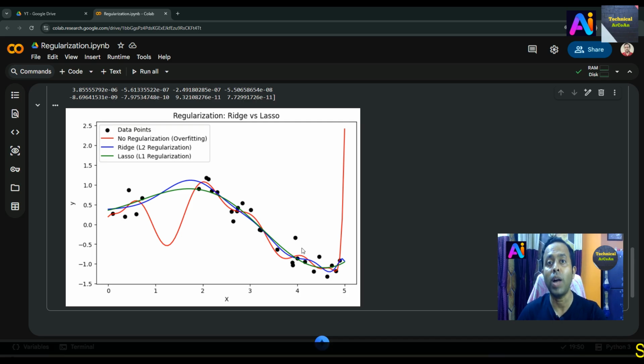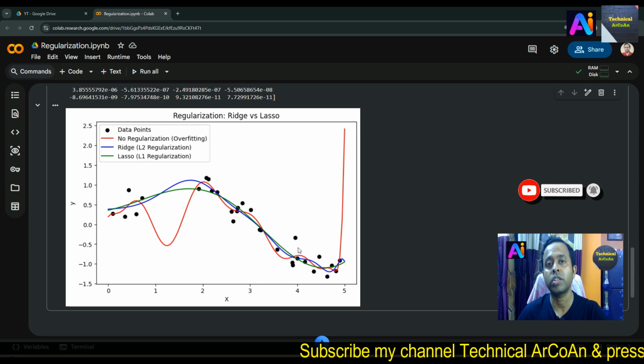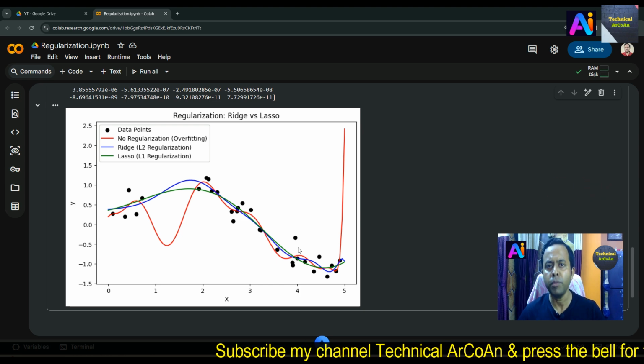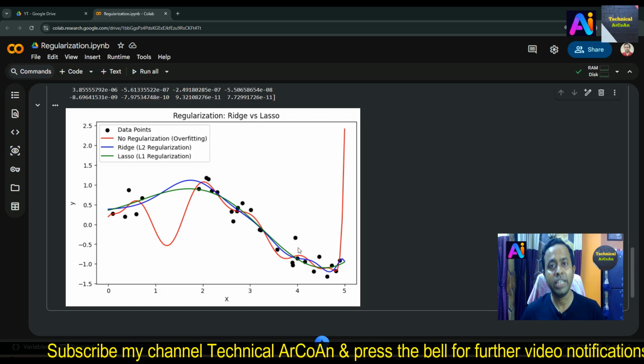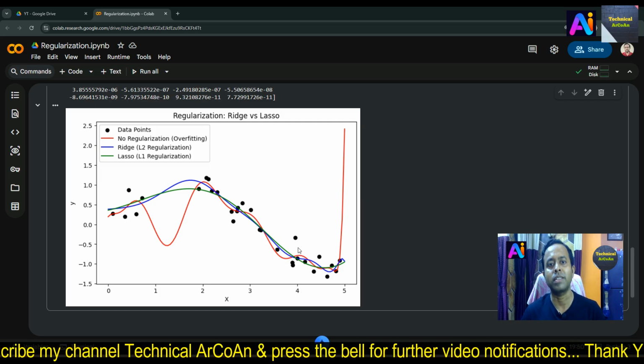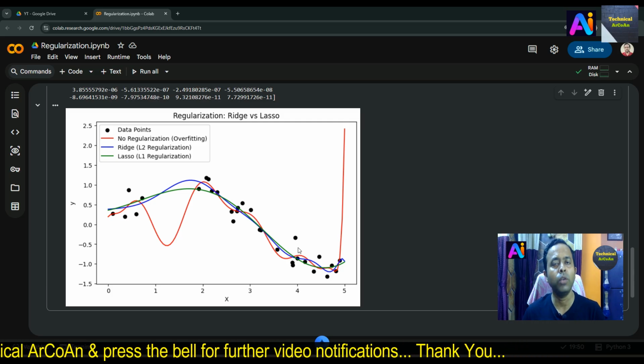And you should remember one thing, it's very important to remember: regularization reduces overfitting, but too much of it can cause underfitting, right? I hope you have understood today's video on regularization in machine learning, and it includes two important techniques. One is Ridge, which is L2 regularization, the other is Lasso, which is L1 regularization.